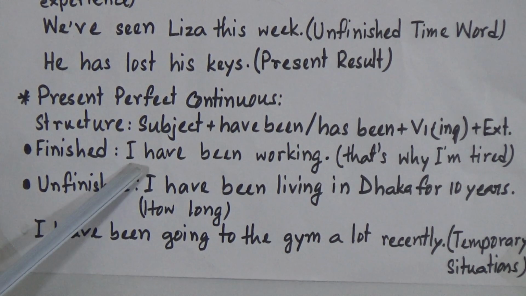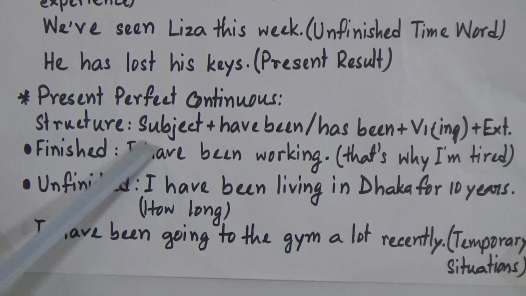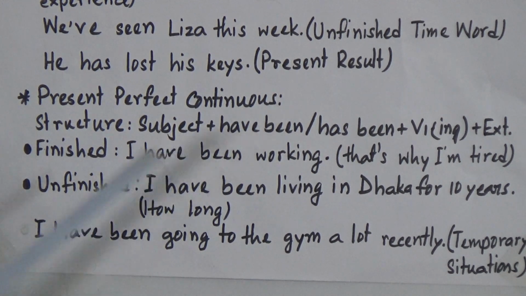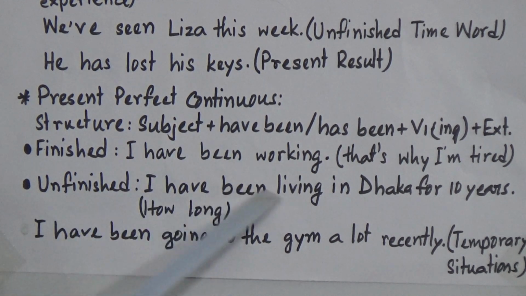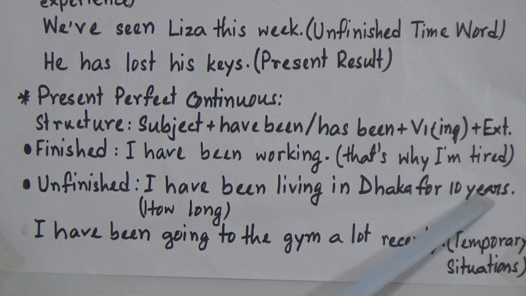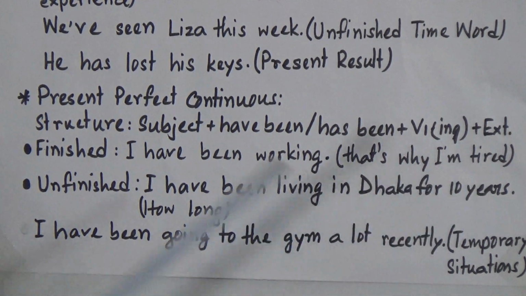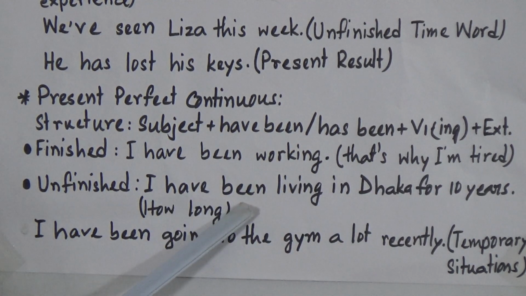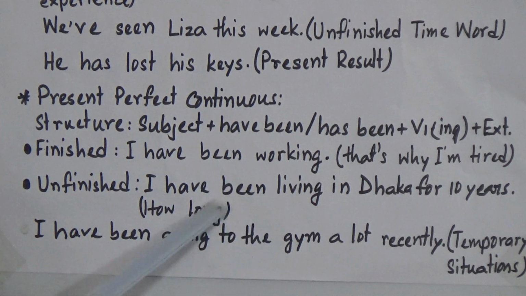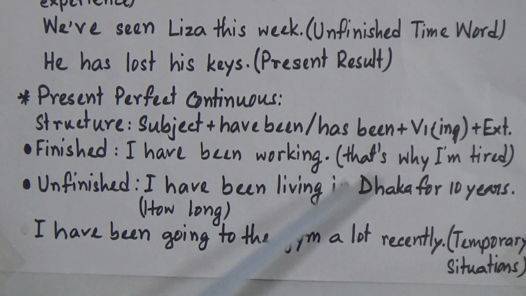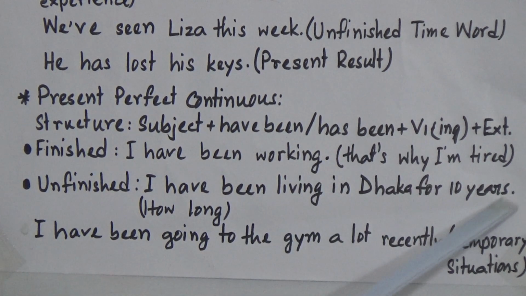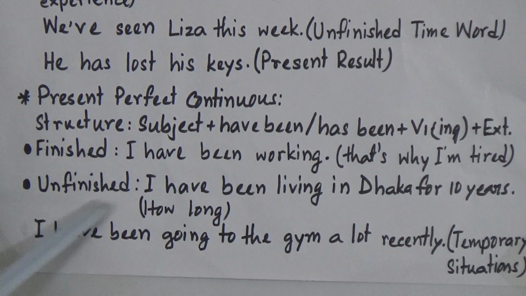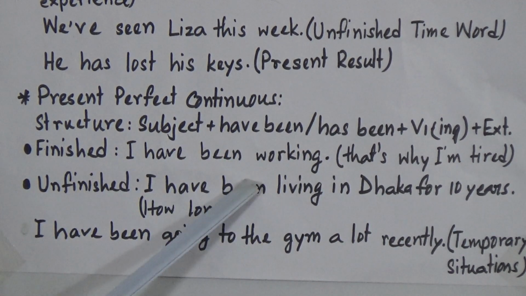Now look, though our subject I is singular, I use have because this is an exceptional rule. Otherwise, if the subject is singular, we will use has been, and if the subject is plural, we will use have been. Now, an unfinished action: I have been living in Dhaka for 10 years. That means how long are you living in Dhaka? For 10 years. I have been living in Dhaka for 10 years. So this is an unfinished action, that means still you are living here.